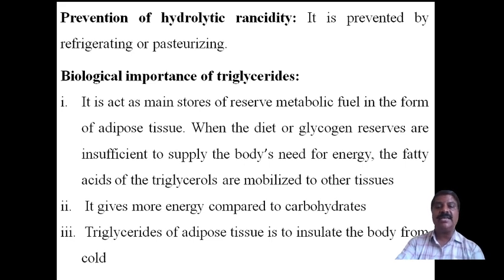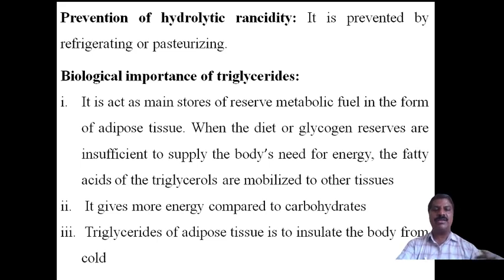The extra energy is kept or stored in the adipose tissue. When the diet or glycogen reserves are insufficient to supply the body's energy needs, the fatty acids of triglycerides are metabolized in other tissues. When we control our diet, or do not eat for a few days, the daily supply of food or energy is stopped.